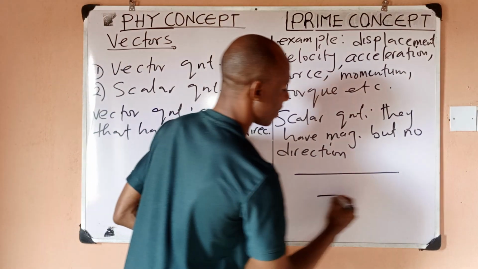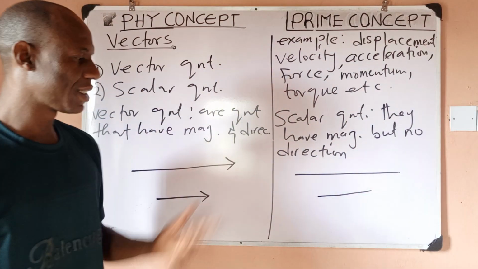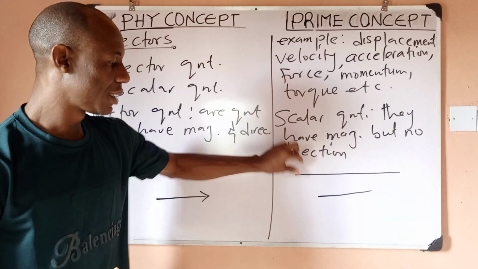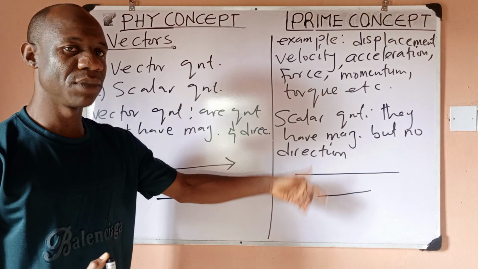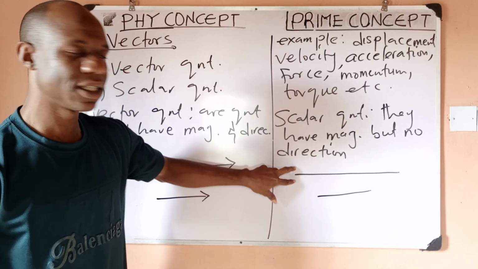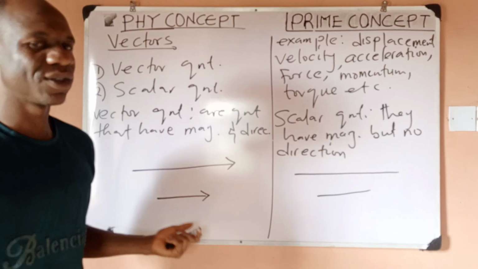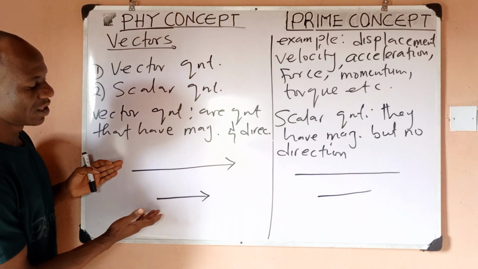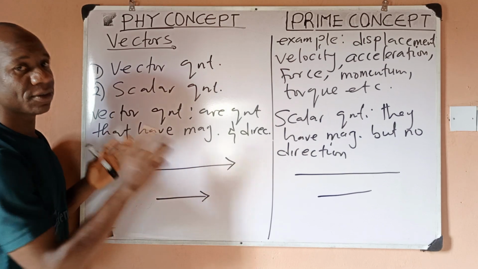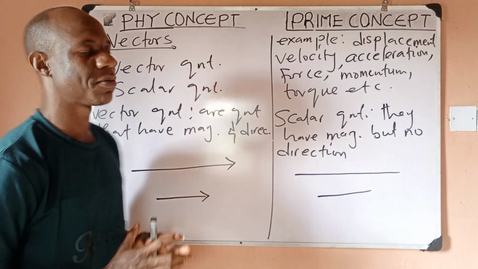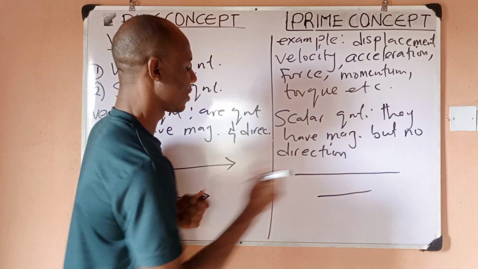I can still have another one like this. You would also see that there's a difference between both of them. This is longer than this, meaning that the size or the magnitude of this is greater than that of this. But where are they pointing? We don't know. There's no direction. Or with this, you can tell that they are pointing forward. So scalars have magnitude, but they don't have direction.